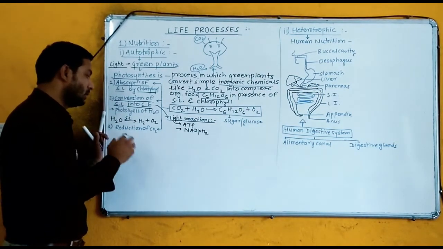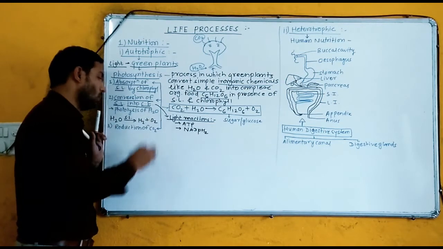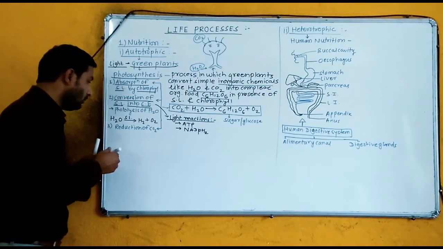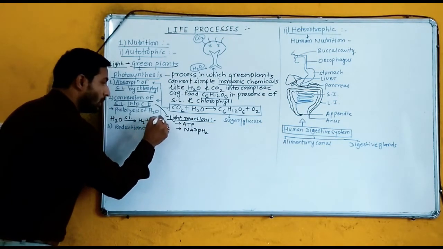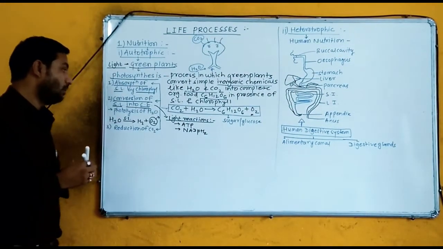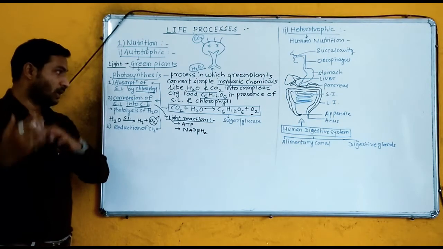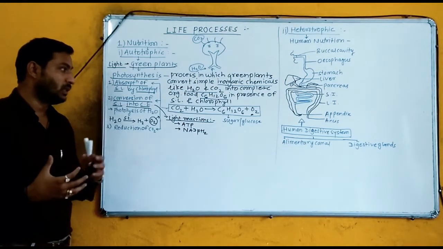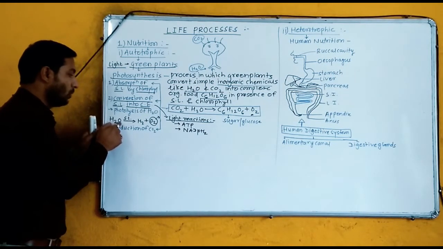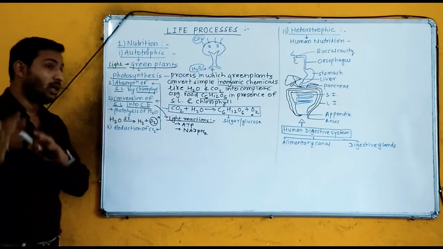H2O is broken down into H2 and O2, and this O2 is released during photosynthesis as a byproduct. Actually, the oxygen released from green plants during photosynthesis came from the water molecule. This suggestion was given by Robert Hill.